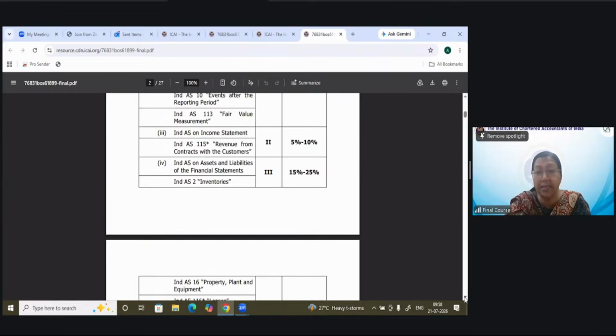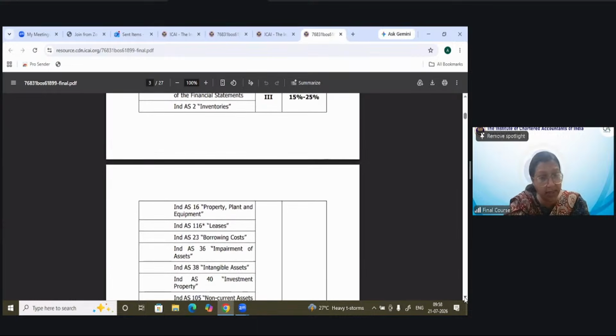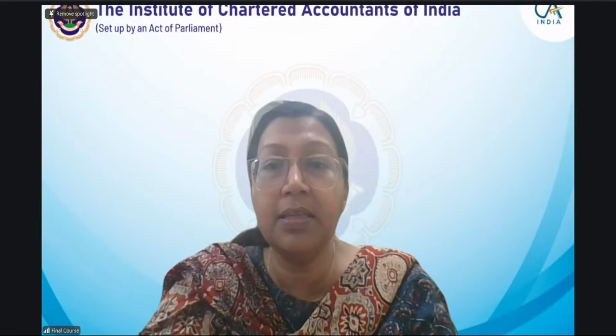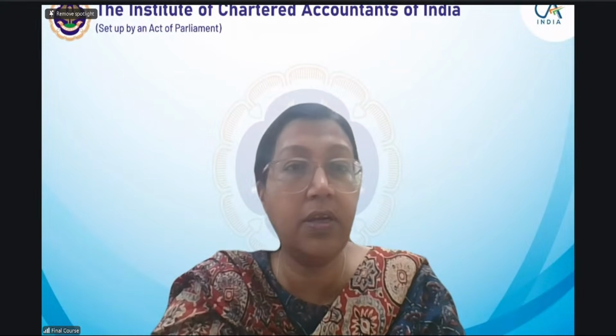This section-wise weightage is very important. You have to keep this in mind before you start every chapter and at the time of your revision as well. So one thing, I'm stopping sharing right now. Okay. So students, this was your section-wise weightage. This you have to take care of.